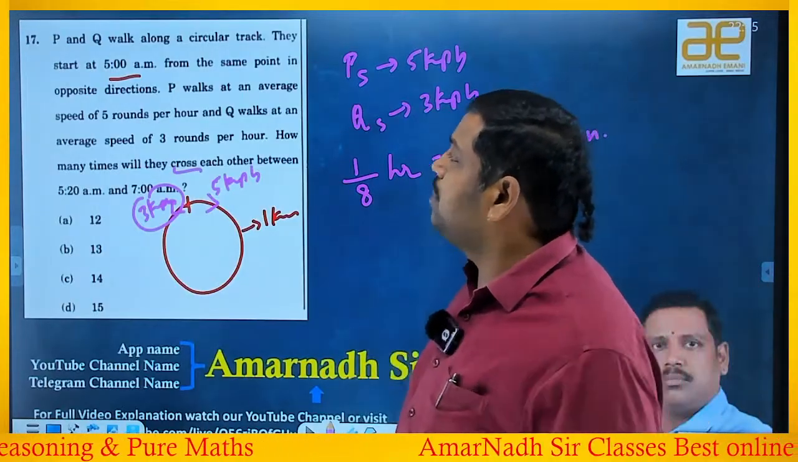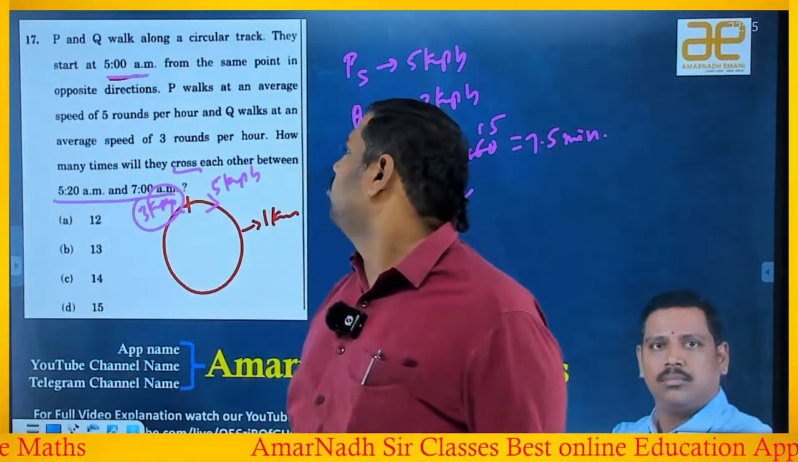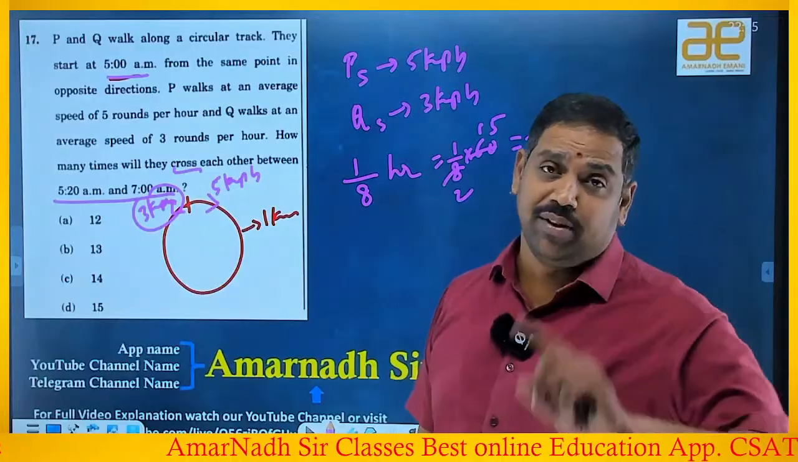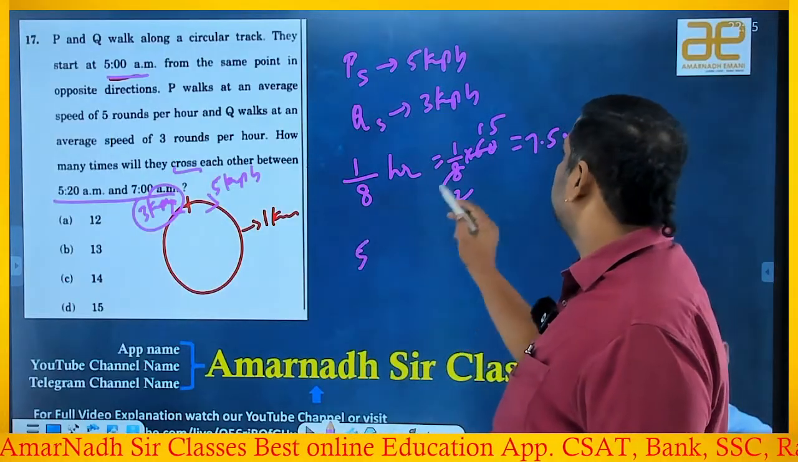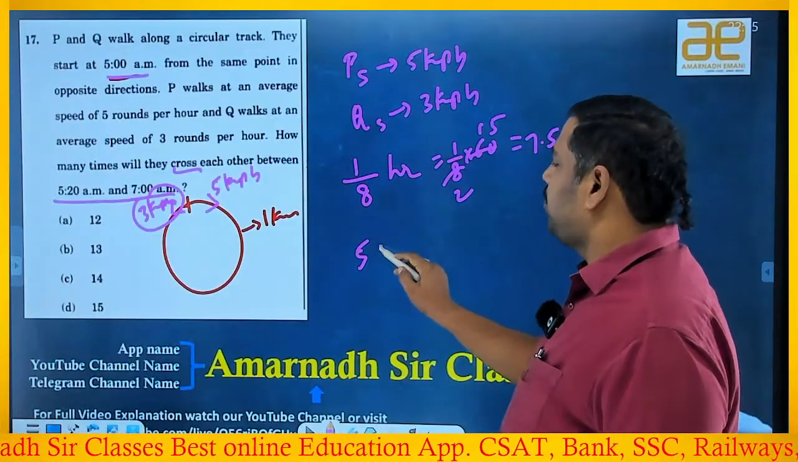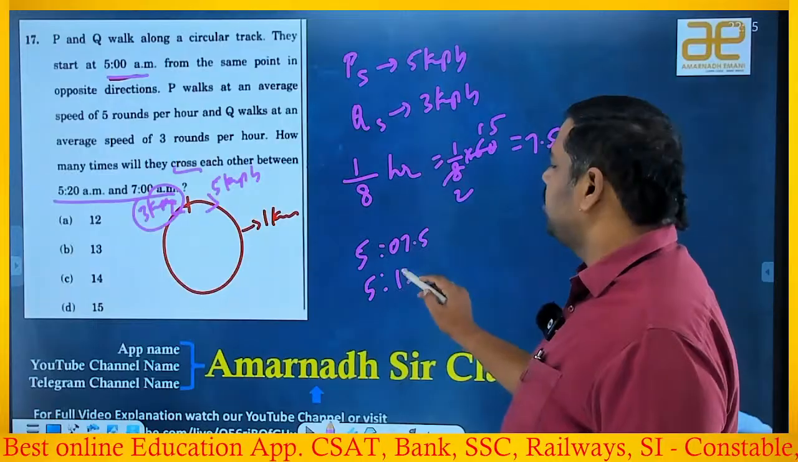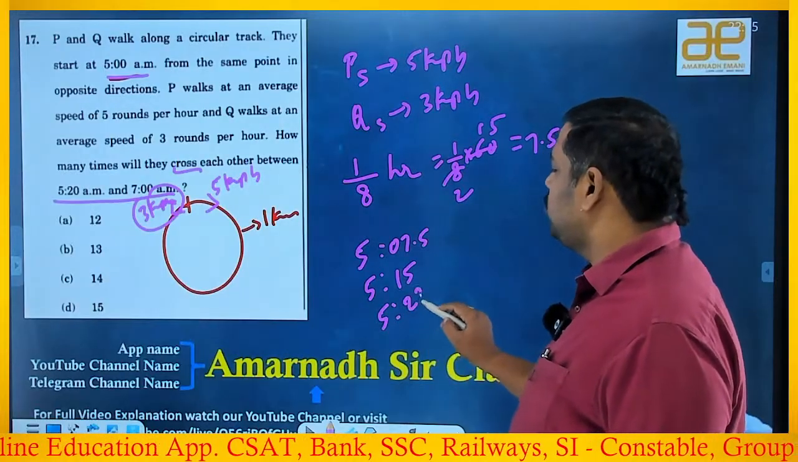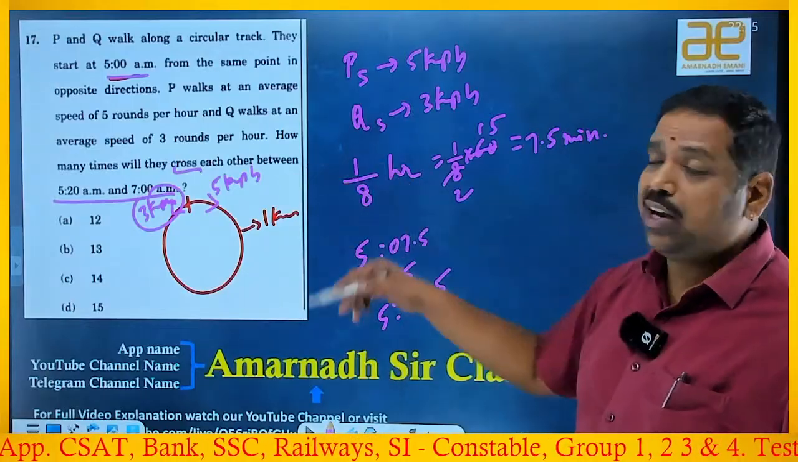Now the beauty is they both started at 5 in the morning. He's asking 5:20 a.m. to 7 a.m., not from 5 to 7. Okay, then what happens is, at 7.5 minutes they will meet. Double that, 15 minutes they will meet. Then 22.5 minutes they will meet. Observe, at 5:20 they will not meet.